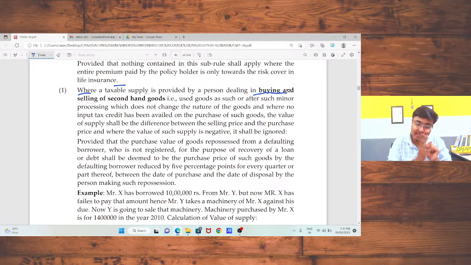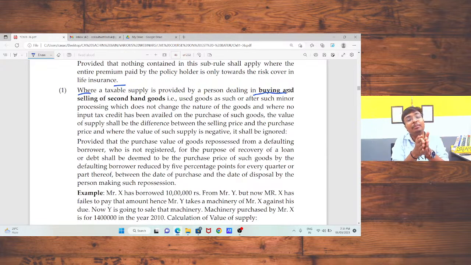But the question arises, if I bought that product with GST, that means input tax was charged by my supplier on that particular product, and I have taken that input tax credit. In that case, at whatever price I am going to sell that particular product, I need to charge GST on that whole amount. That means I had purchased that product at 20,000 and GST at the rate of 5%. In that case, the GST amount is 1,000, and I have taken the input tax credit. At that time, if I am going to sell that product at 20,000 or 22,000 rupees, I need to charge GST on that 22,000 rupees.